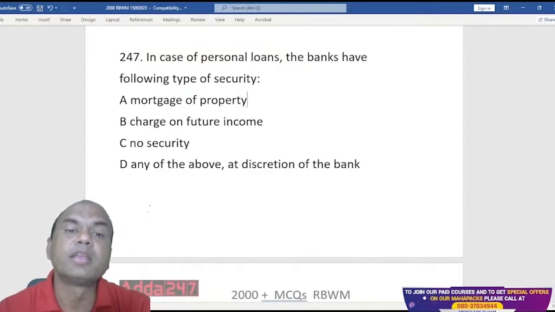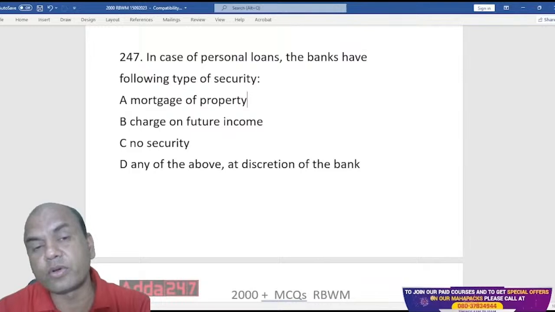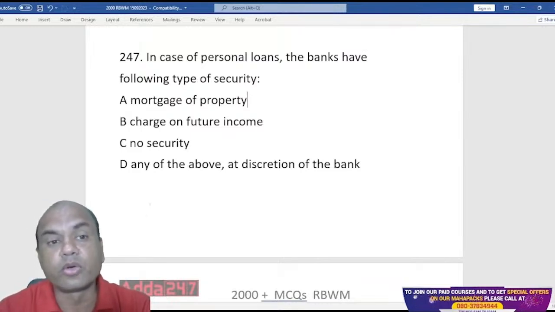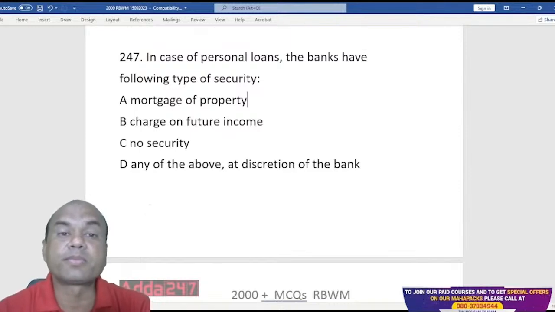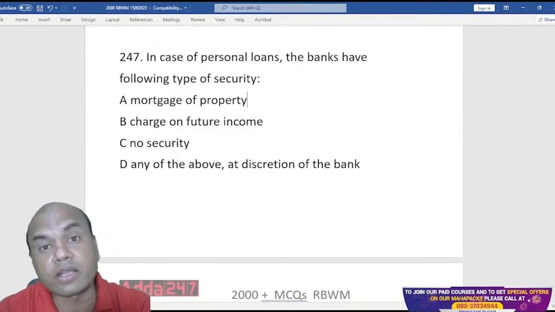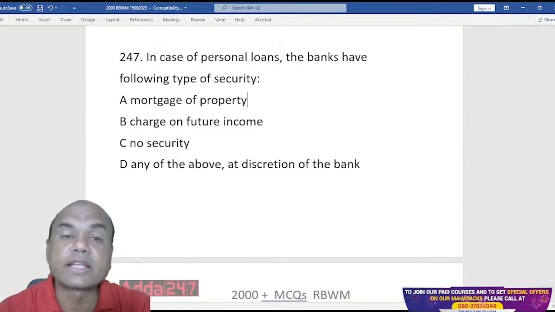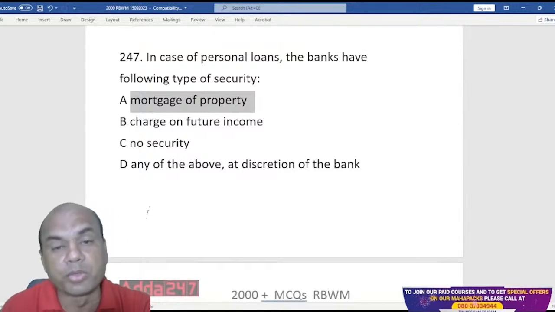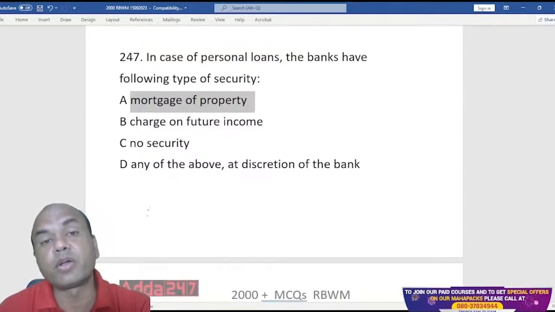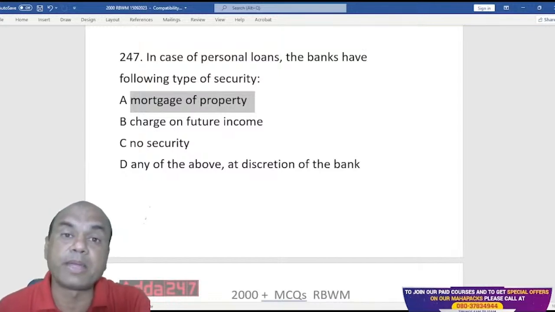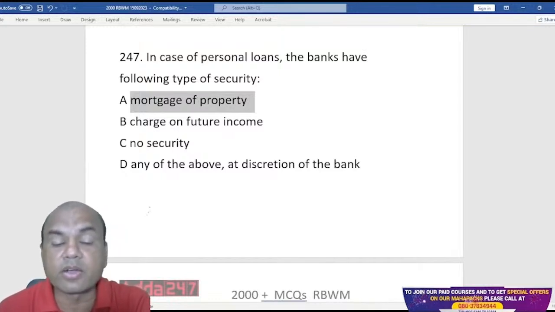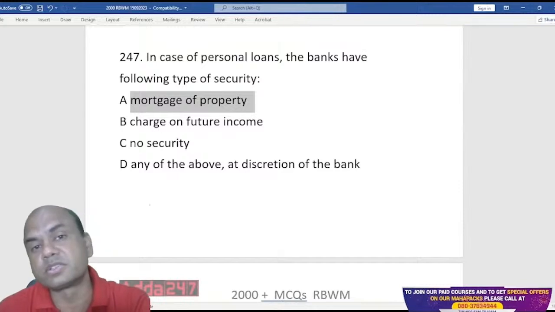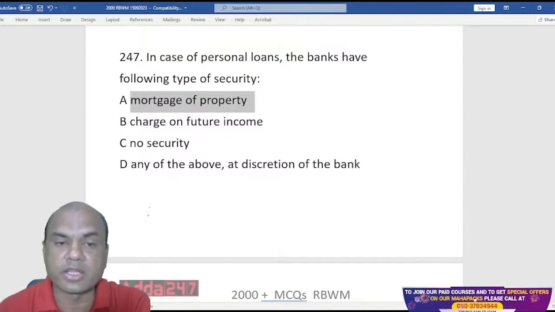See here, property is not taken for home loan. In home loan, we create the property. That is called prime security. When we take the property as a security, we take it as a collateral. Mortgage of property is not taken even on home loans as collateral; we take the mortgage on the new property to be built as prime security. This mortgage of property is taken for commercial loans. For personal loans, it's not at all there.